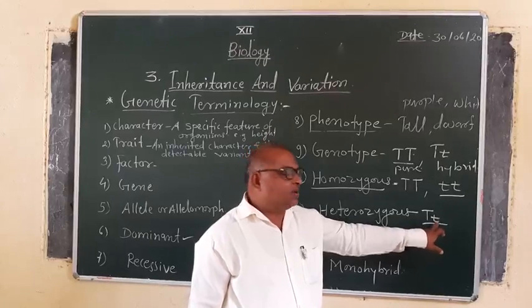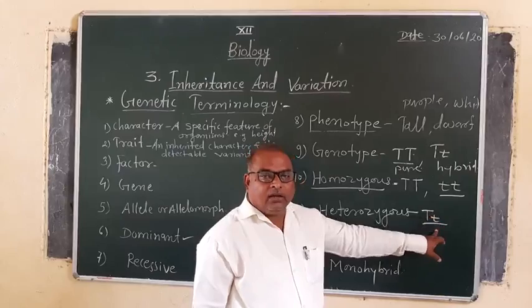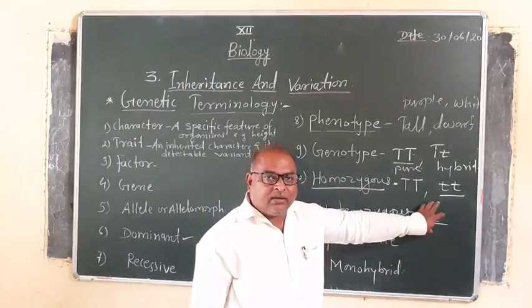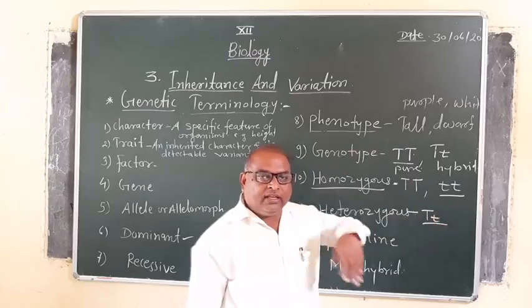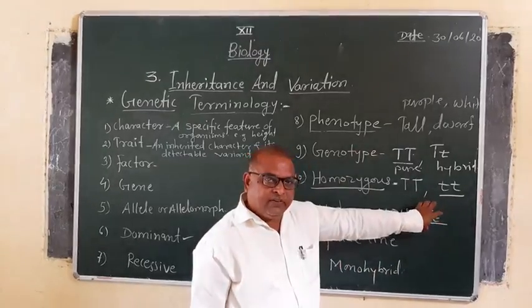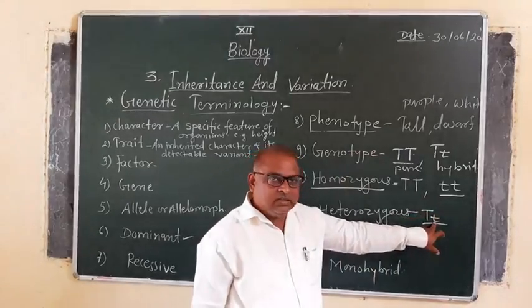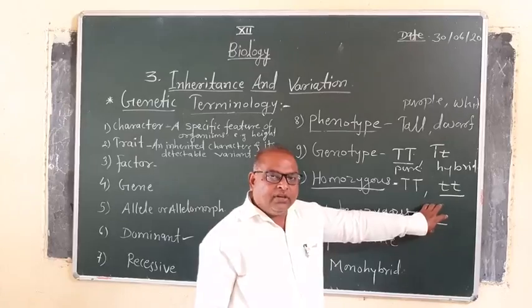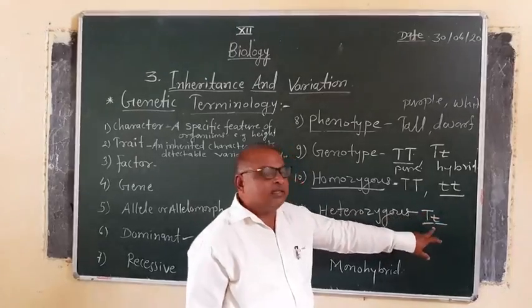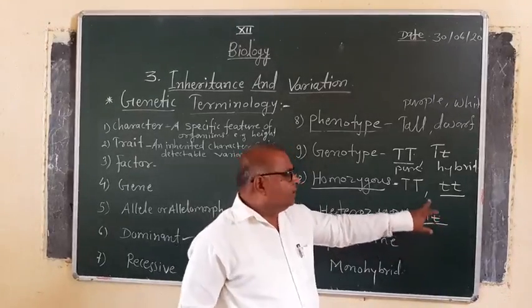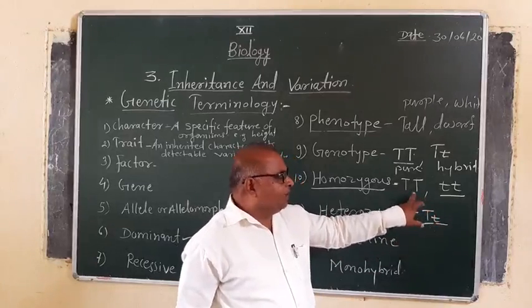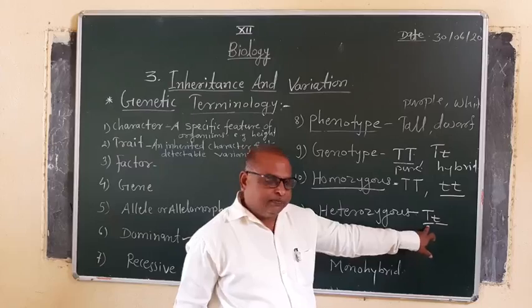Contrasting alleles are one dominant and the other recessive. Both are different and express different characters. One is dominant, that is tall, and the other is dwarf. Both are different genotypically, so we can say this is heterozygous. Now homozygous is also called pure, and heterozygous is hybrid.